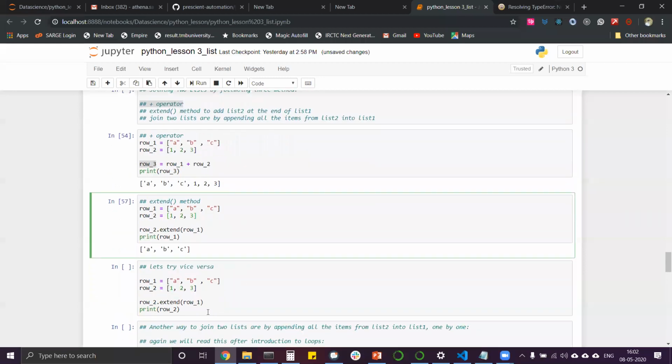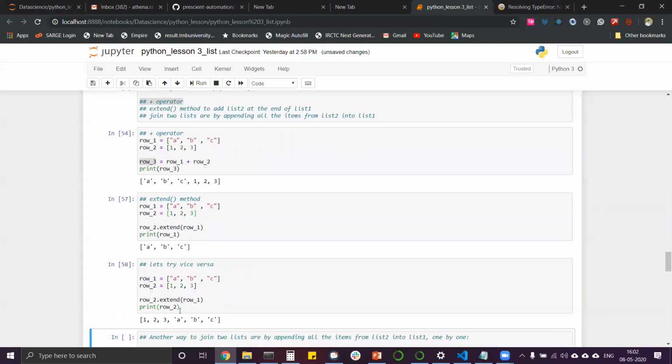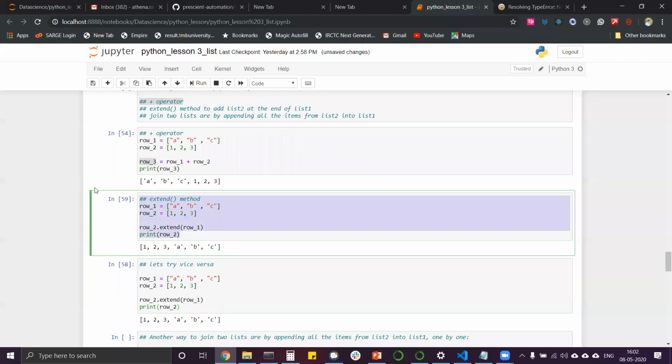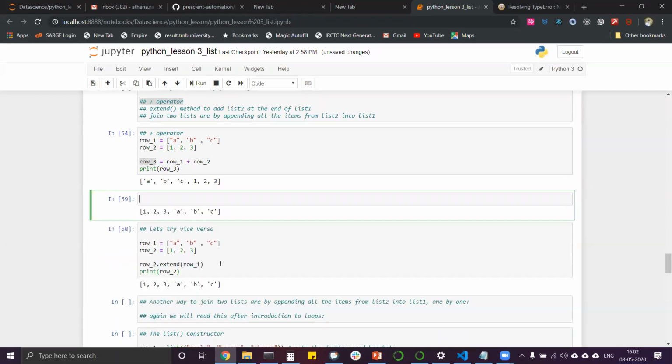Then if we try this, I have already written this. Now check this. That's what I was also surprised about. Actually, there is a row 2 written, it should be written. I was also surprised what is happening. Did I miss some concept or what? So this will be the output.